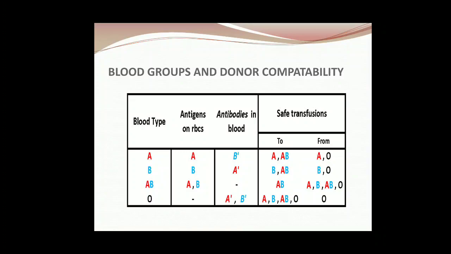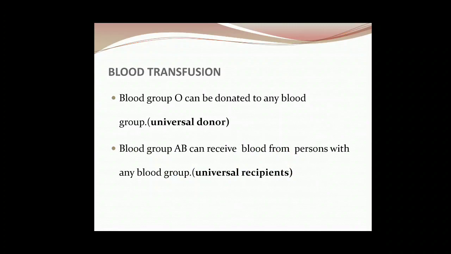Now to whom can you give blood? If you have blood group A, you can give to A also and AB also, because in A the antigen is present, in AB also A antigen is present. B can also give to B and AB. AB can give to AB, and O can give to everyone, A also, B also, AB also, and O also. So this is how blood transfusion occurs.